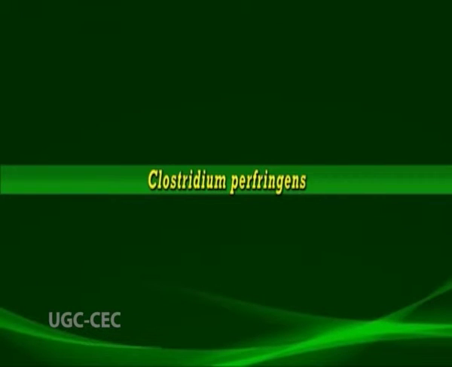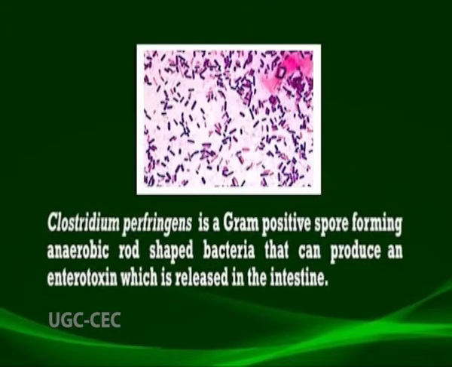So now we'll see Clostridium perfringens. This organism is a gram-positive, spore-forming, anaerobic, rod-shaped bacterium that can produce an enterotoxin which is released in the intestine.